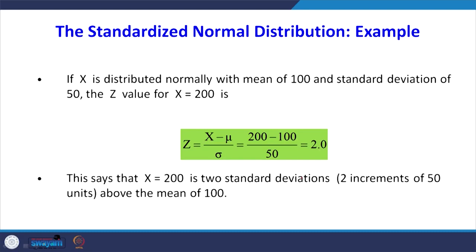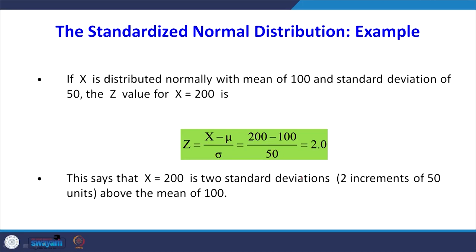Let us see how to do the conversion from normal distribution to standardized normal distribution. If x is distributed normally with mean of 100 and standard deviation of 50, and the x value is 200, then the corresponding z value is x minus mu by sigma: x is 200 minus mu 100, divided by sigma 50, equal to 2.0.